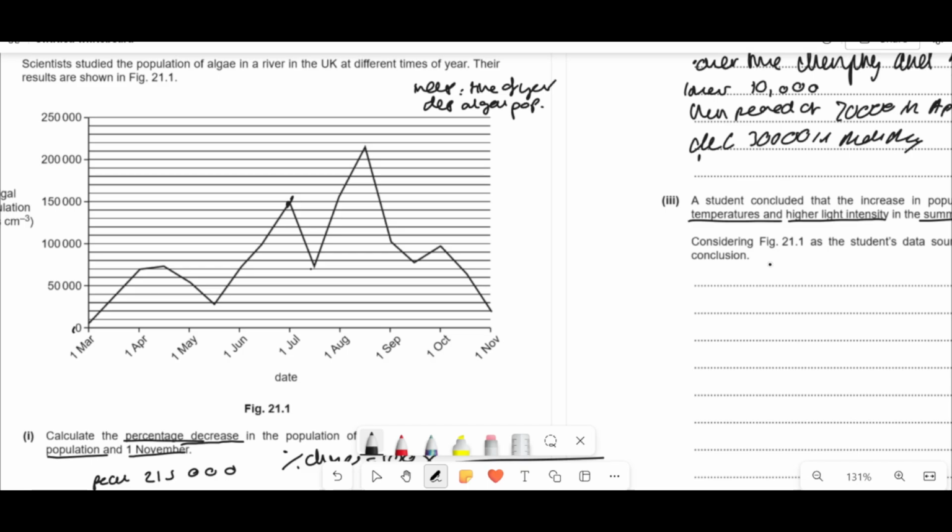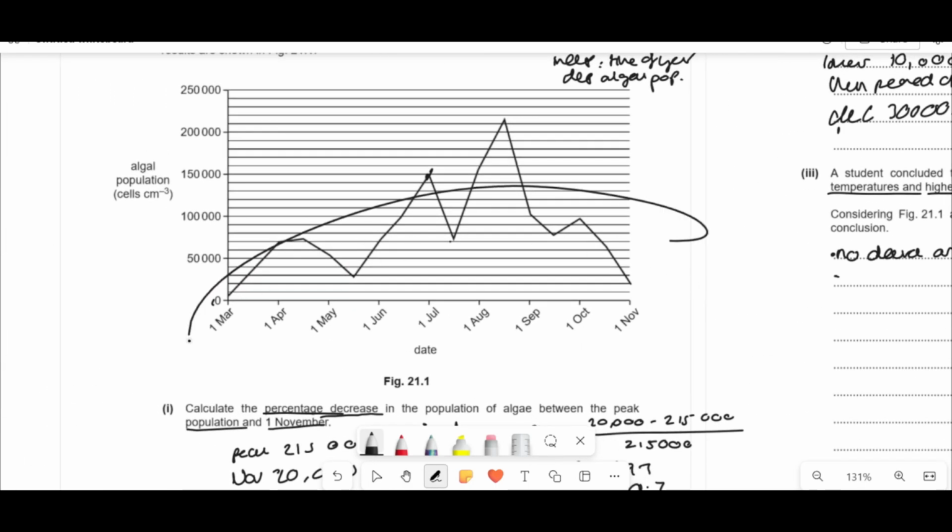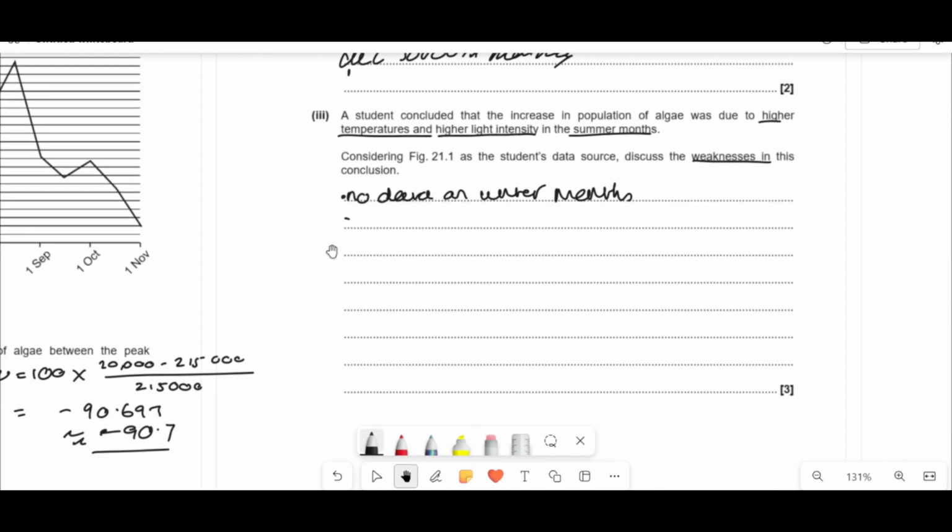Well, immediately, number one, we have only up to November. There's no data on the winter months, which are December, January, and February. As well as that, they're only looking at the month and the algal population. Lots of other things change in these times as well. So there's no data on temperature or light, which can be a problem if they're trying to conclude that there's going to be more light and higher temperatures in these months, because there's no data on it.